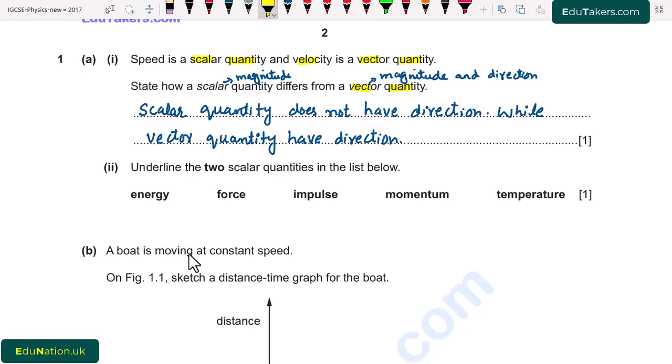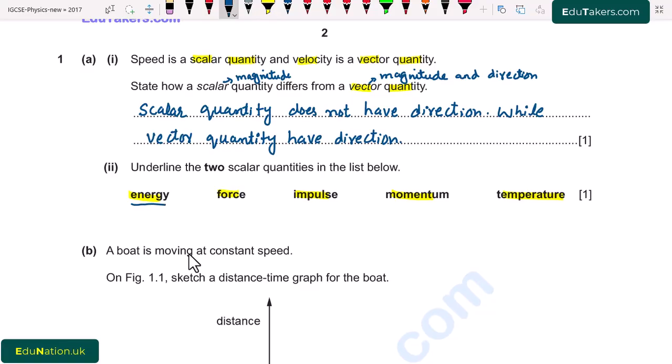Part 2. Underline the two scalar quantities in the list below. So here we have to underline the quantities that are scalar. First of all, here is energy, force, impulse, momentum and temperature. Energy is a scalar quantity because it has only magnitude. It does not have a specific direction. So first of all, here is our energy, that is a scalar quantity.